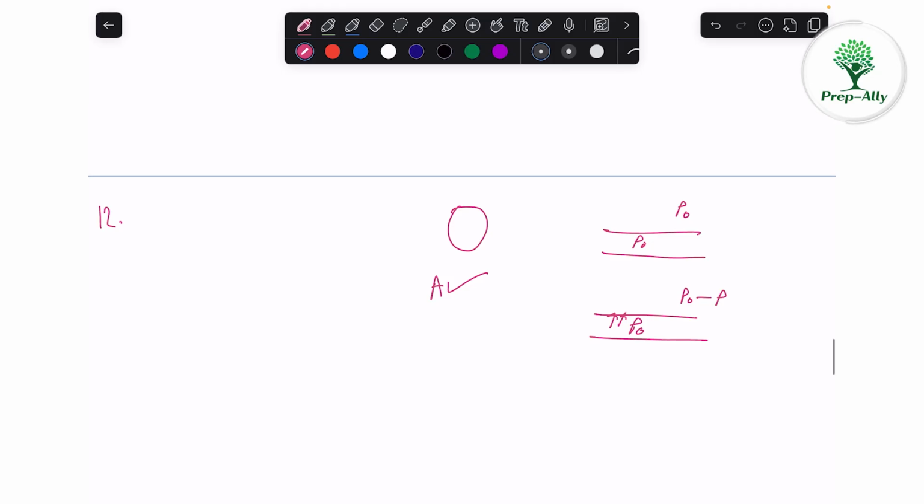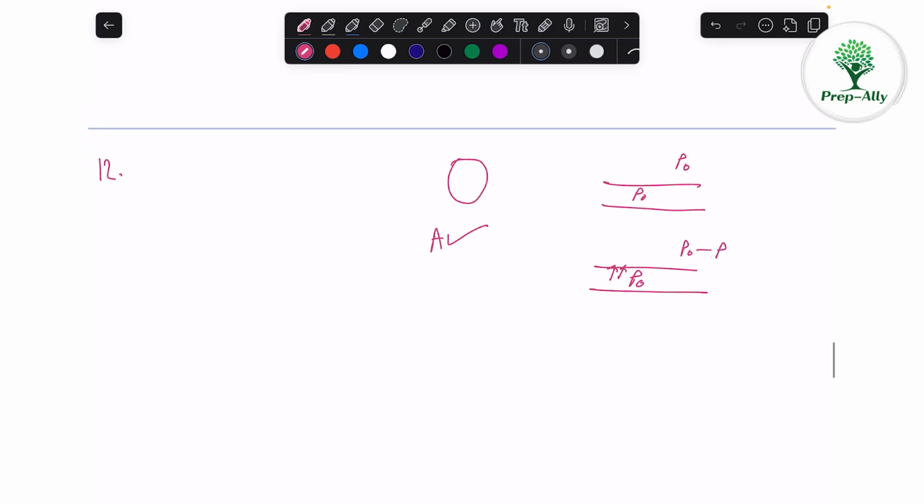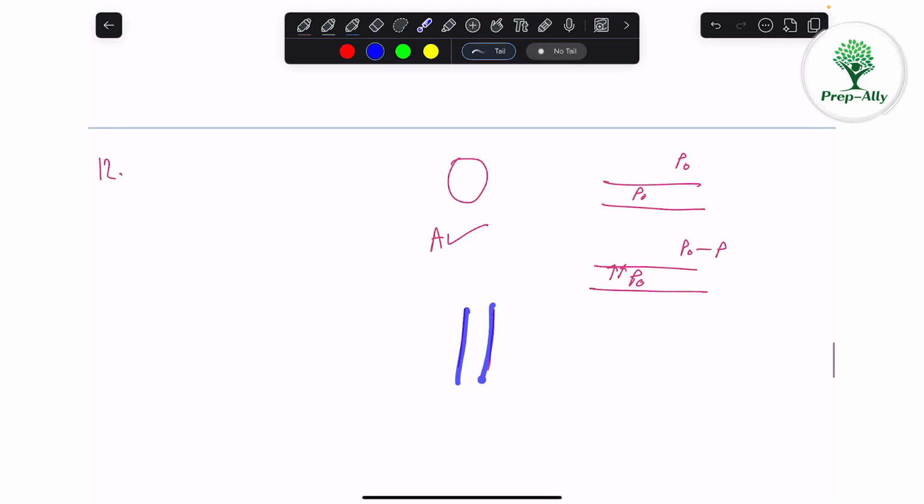Now, ink is filled in a fountain pen due to atmospheric pressure. Okay, so it is a fountain pen. First of all, we will press this region where the ink is filled, and we can call that, let us say, an ink sac.